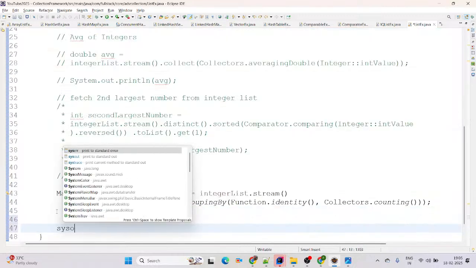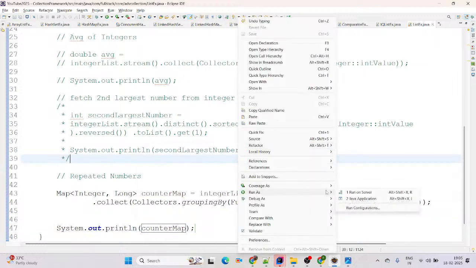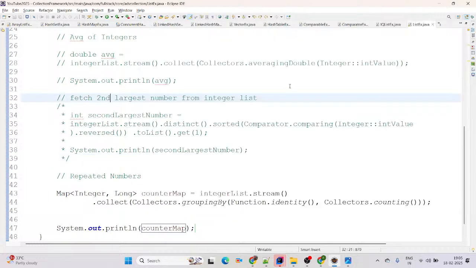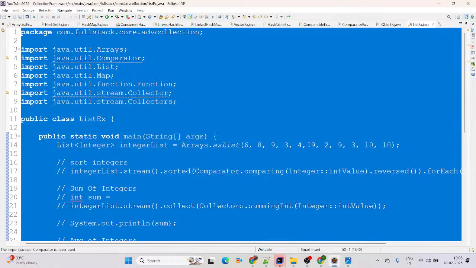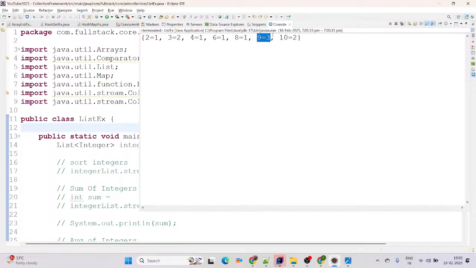Now I am using a print statement here. This is counterMap. It will print whatever numbers are available and how many times each is available there. See, 10 is available twice, 9 is available 2 times there. But again, if you add one more 9 here, suppose you are adding one more 9, then it will print 9 available 3 times. Run as Java application. See on screen, 9 is available 3 times.